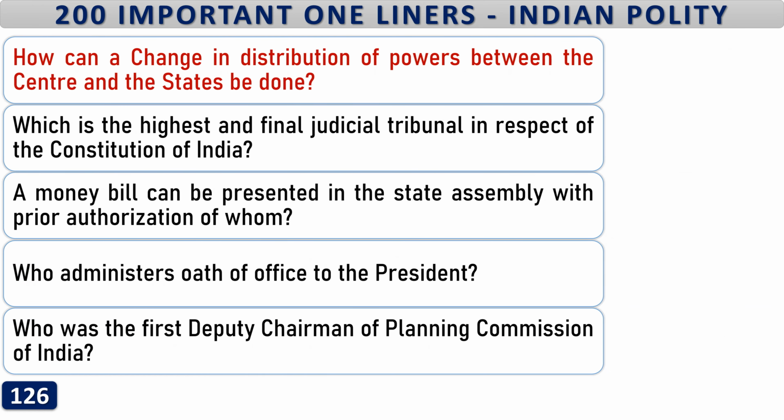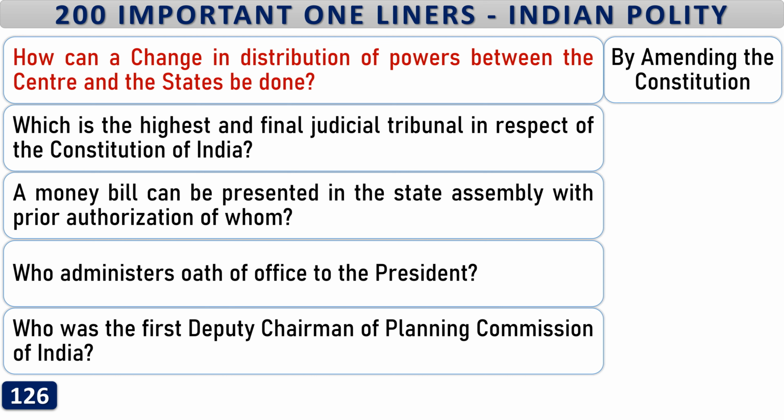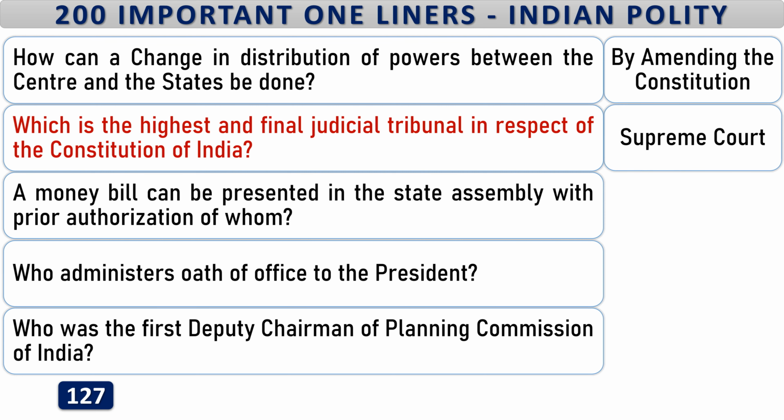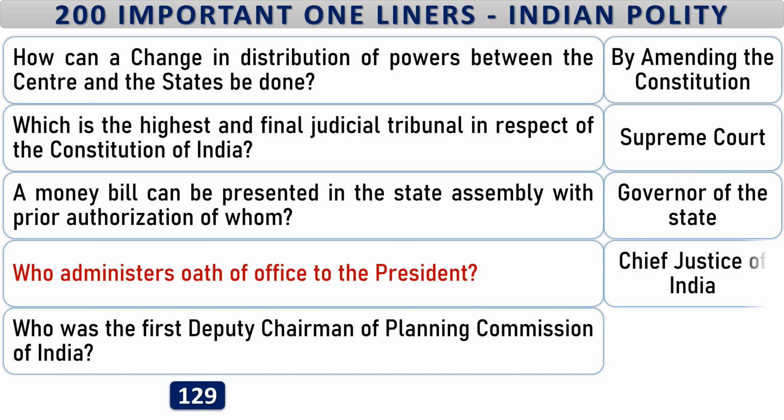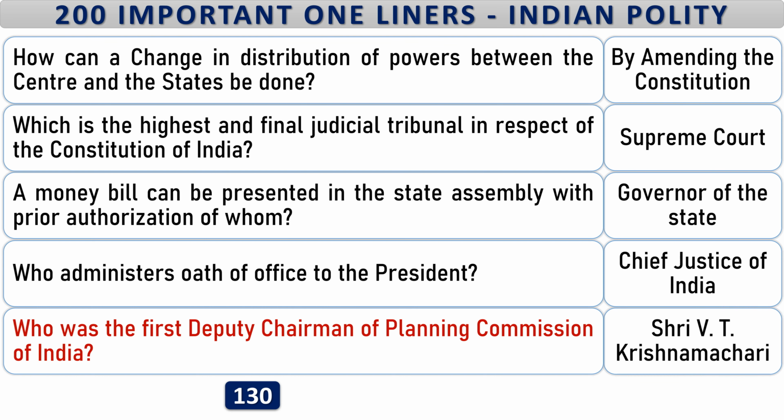How can a change in distribution of powers between the centre and the states be done? By amending the Constitution. Which is the highest and final judicial tribunal in respect of the Constitution of India? Supreme Court. A money bill can be presented in the State Assembly with prior authorization of whom? Governor of the state. Who administers oath of office to the President? Chief Justice of India. Who was the first Deputy Chairman of Planning Commission of India? Shri V. T. Krishnamachari.